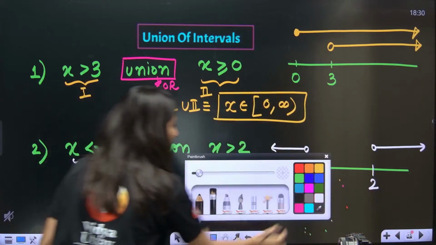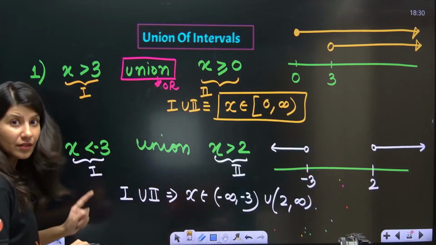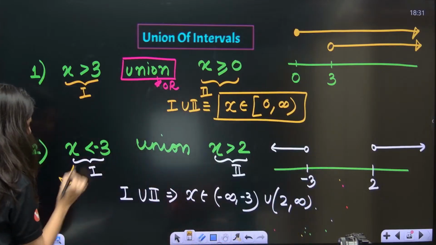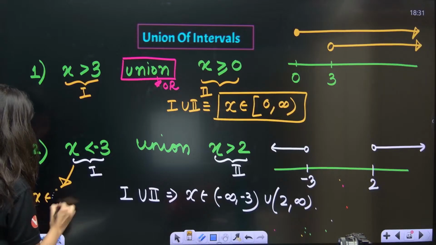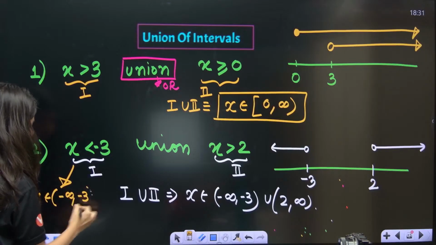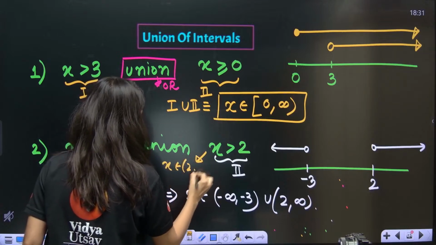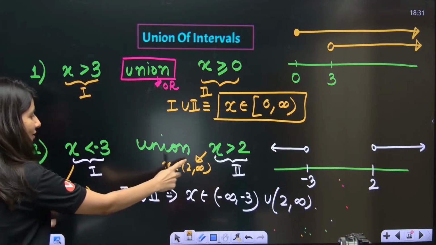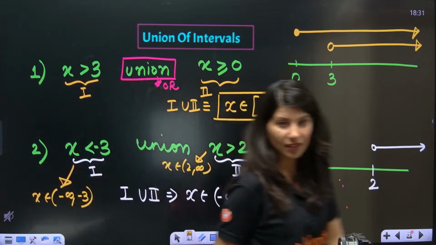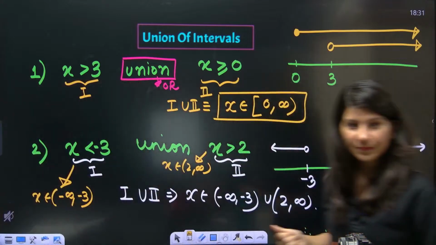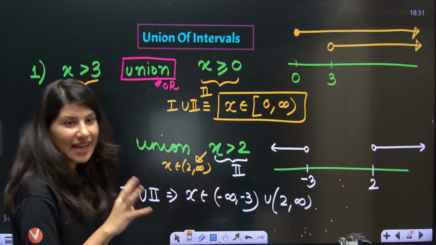Also, if I want you to write the first thing in bracket notation, this is x belongs to minus infinity to minus 3, and this one will be x belongs to 2 to infinity. Yes, this is your first, this is your second. You just need to combine. Everybody understanding it?